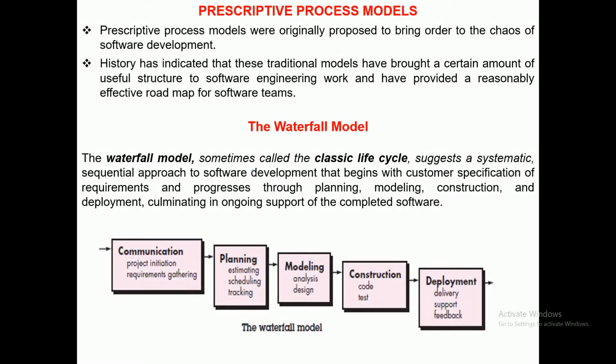There is no one model which solves the problem of software development for all kinds of software. So there are various models which have been proposed, and they are good for software development under certain conditions.